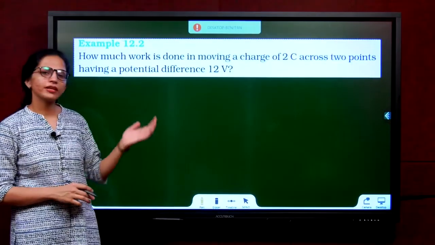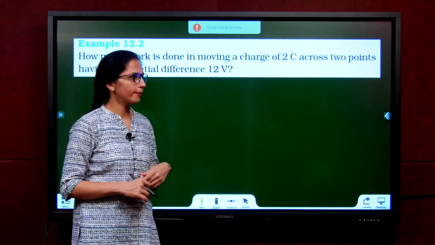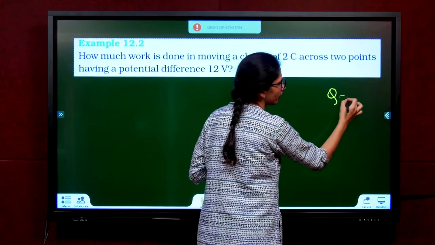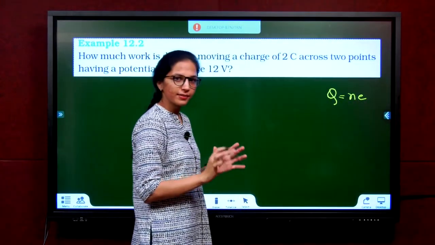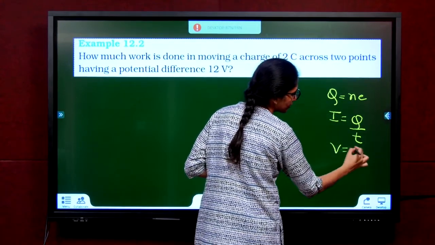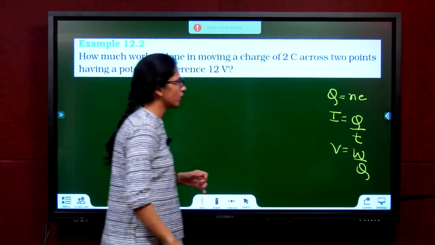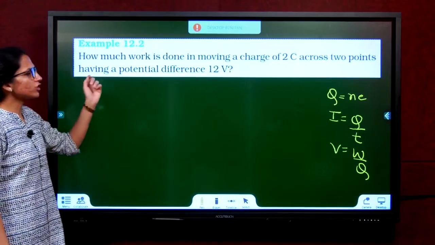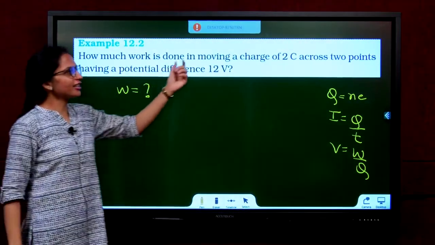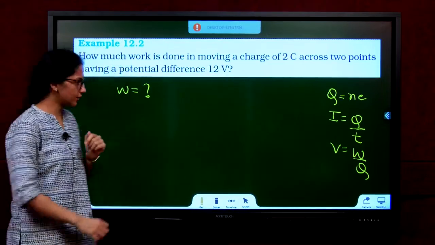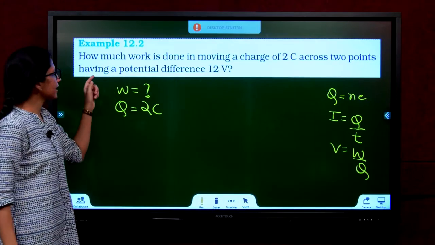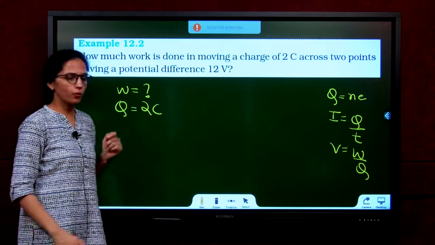Okay, so now before we go to the question and start solving a numerical, let us summarize what we have learnt until now. We know that charge formula is Q equals NE. I am only summarizing the formulas. I is equal to Q by T and V equals W by Q. So now the question says how much work is done, that means what is W, in moving a charge of 2 coulombs, across 2 points having a potential difference of 12 volts.